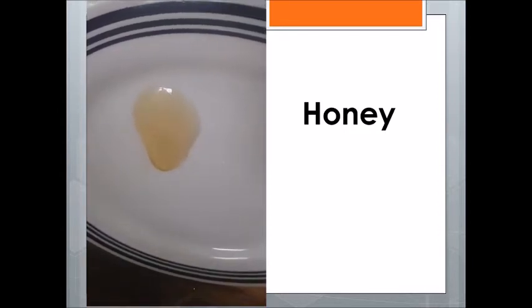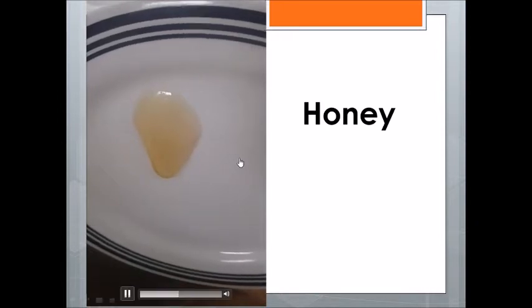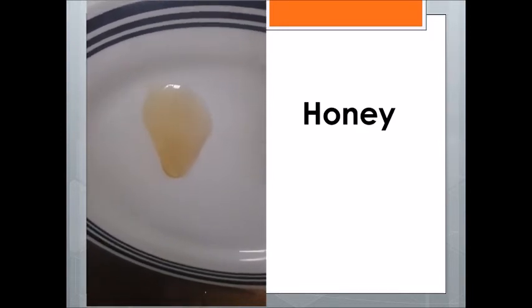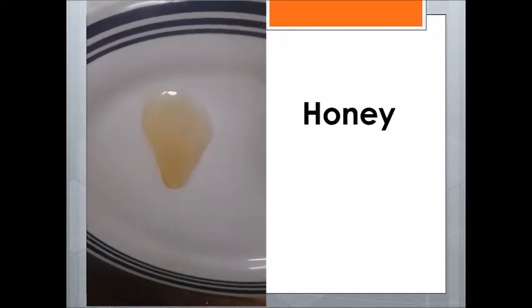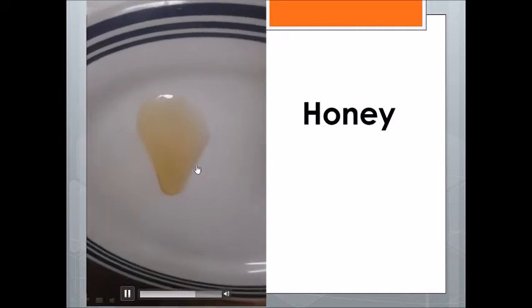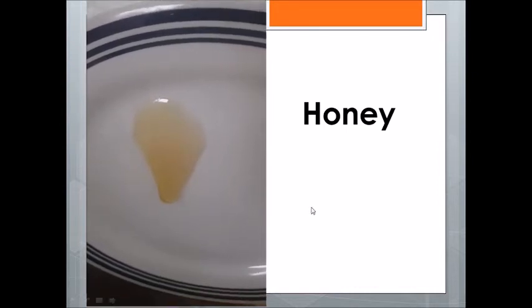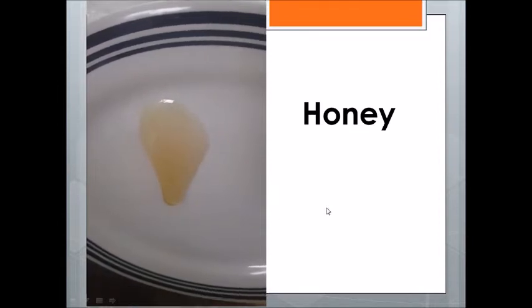And since it flows slowly, it's a thick liquid. It moves very, very slowly. So honey is a thick liquid. Water was flowing quickly, so it is a thin liquid. Honey is flowing very, very slowly, so it's a thick liquid, as you can see. It's a very thick liquid.